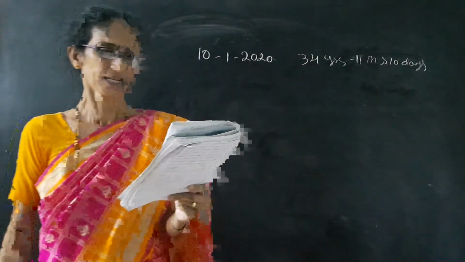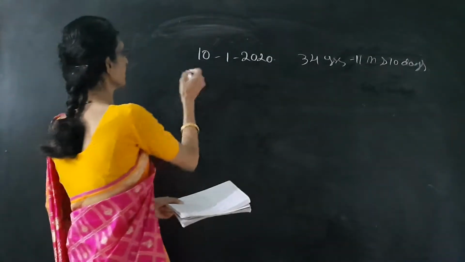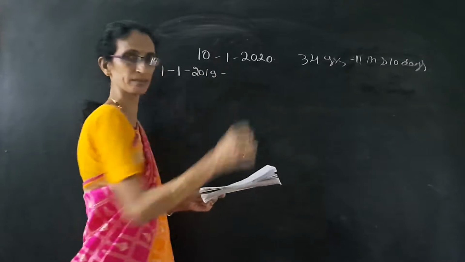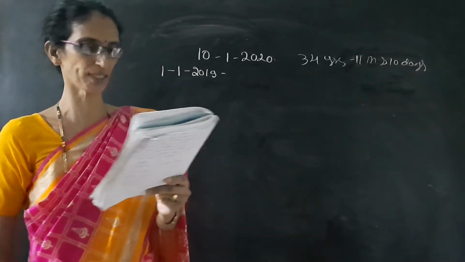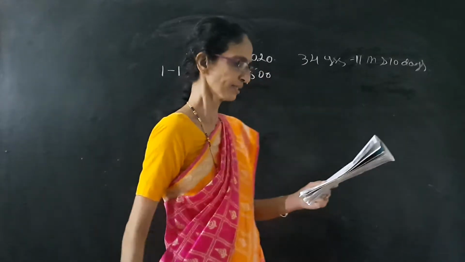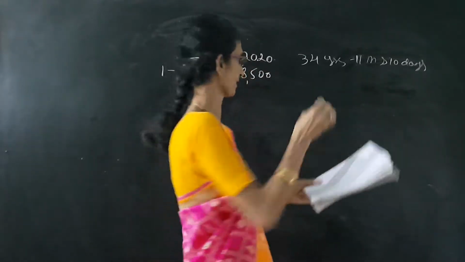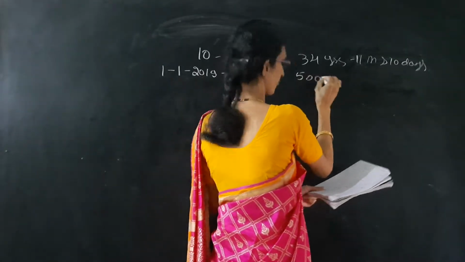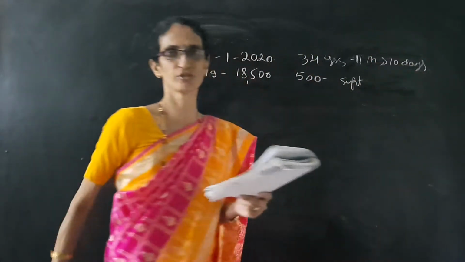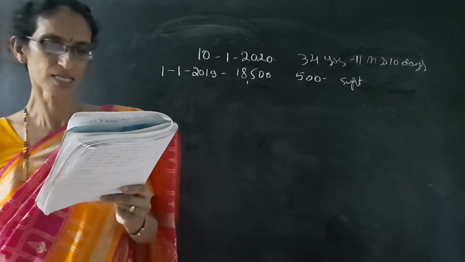Next, his basic on 1/1/2019 is 18,500, and an annual increment of rupees 500 falls due in the month of September. So increment is given in the month of September.